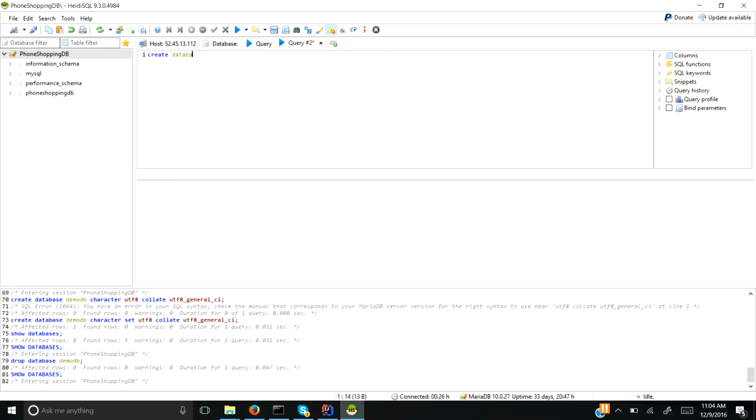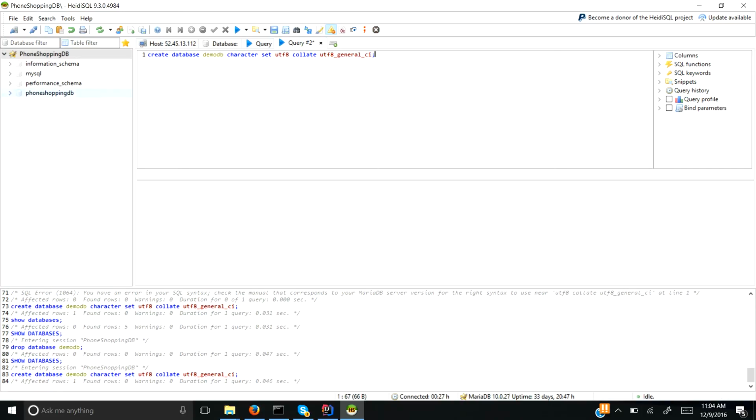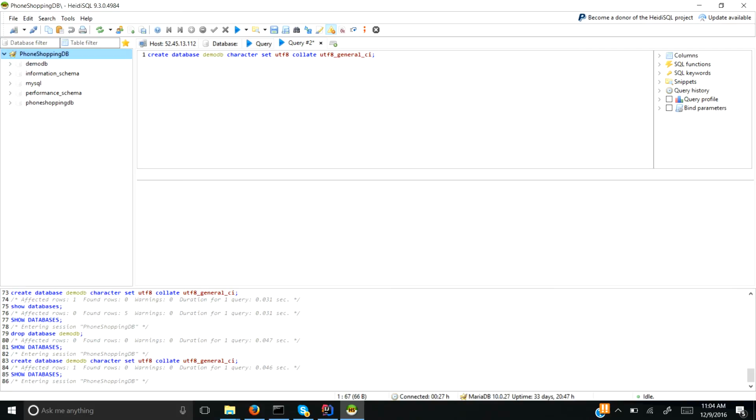Create database demodb. We would like to have it Unicode supported, character set UTF-8, collate UTF-8 general ci. Okay, our database is created. You can see demodb is here.